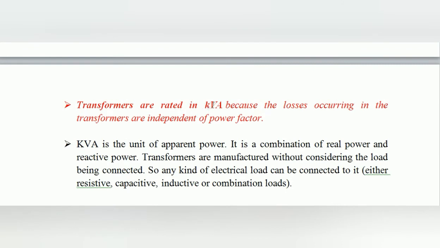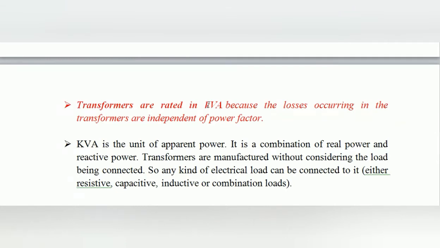So the transformers are rated in kVA because the losses occurring in the transformers are independent of power factor. This is the very important point why the transformers are rated in terms of kVA, not kilowatt. We have studied some of the concepts like the iron loss and the copper loss. The iron loss depends upon the voltage and the copper loss depends upon the current. That's why the transformer is rated in terms of kVA.